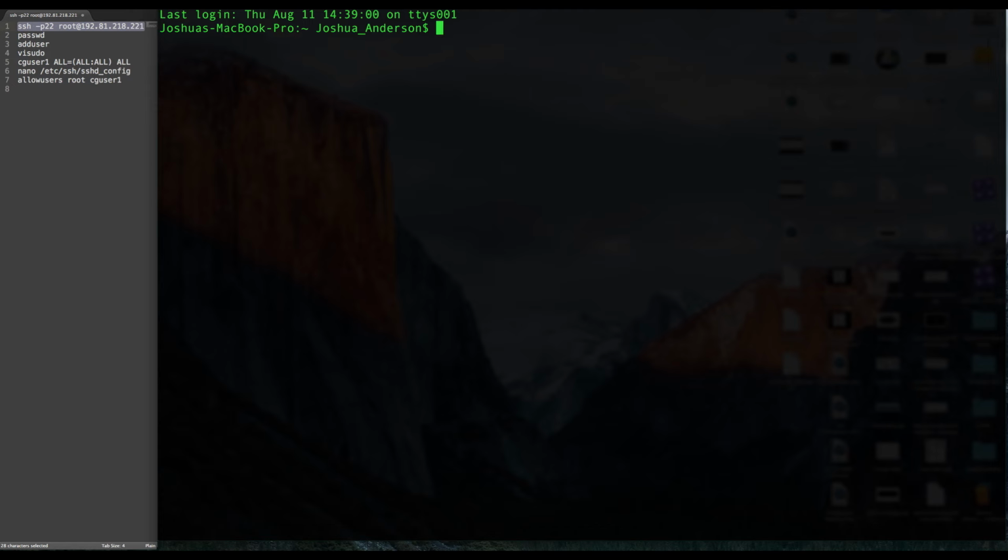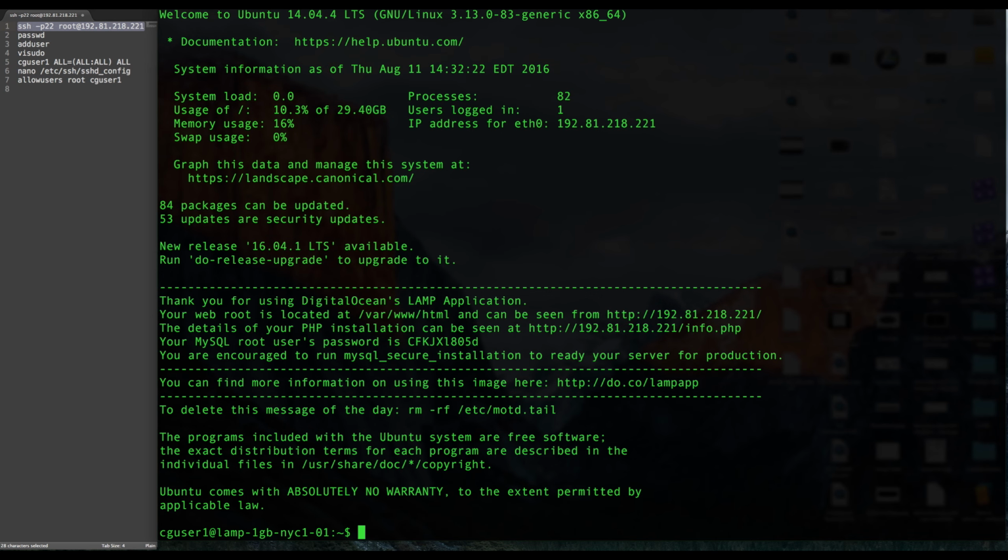Now, what we're going to do is copy and paste this same string of text, except this time we're going to replace the root user with our created user. So we can go ahead and take out the root and put in what I created, which was CG user 1. We press enter and it's going to ask us for the password. With that, you can see that we have come into the same login page that we saw with the root user, which means that everything went through just fine.